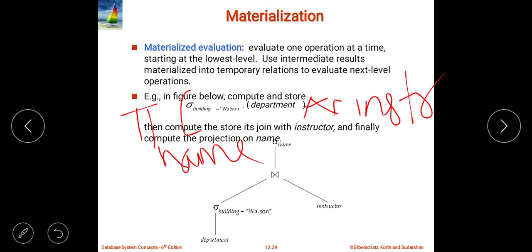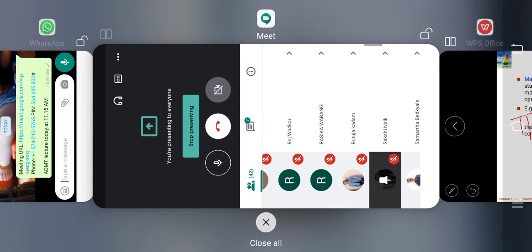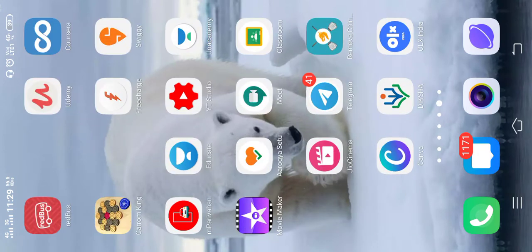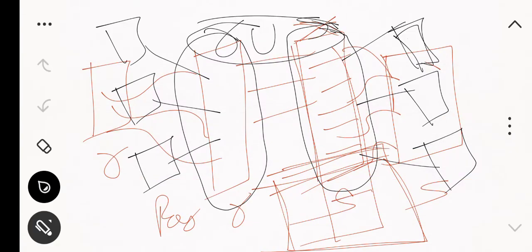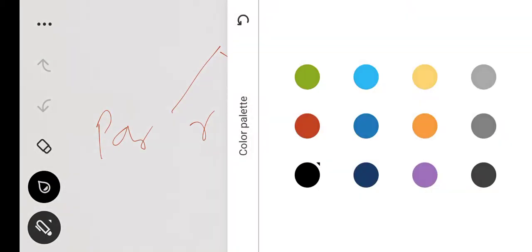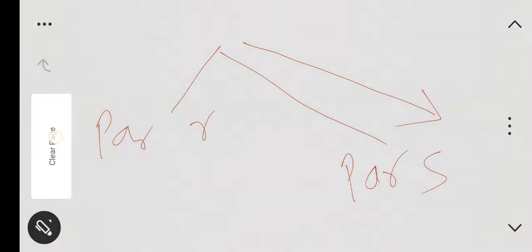Materialization is nothing but evaluation. Now in this particular expression, whatever I am trying to tell you, let me take another expression to give you a clearer idea.